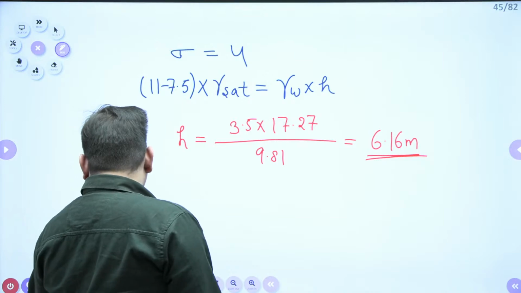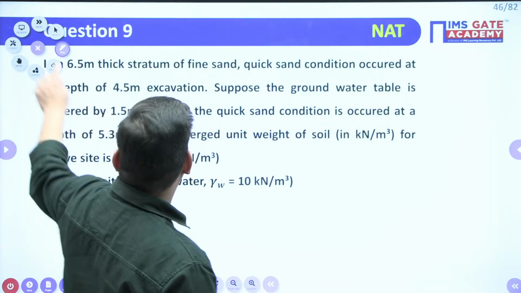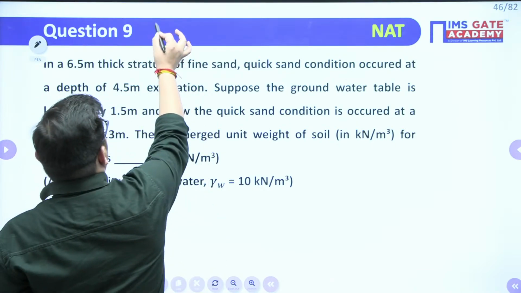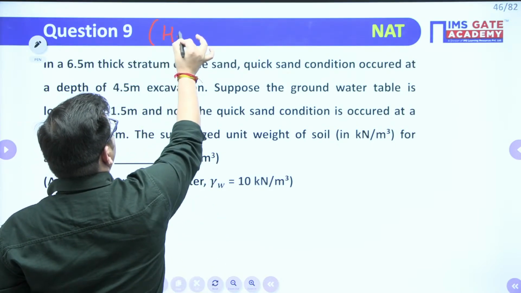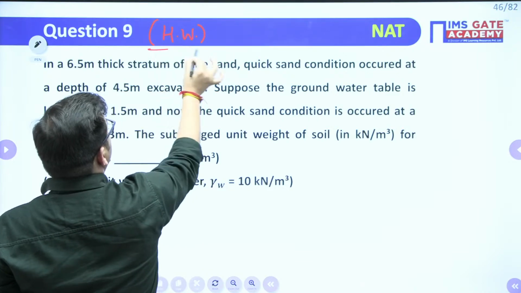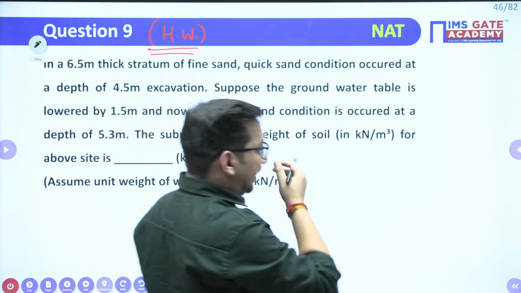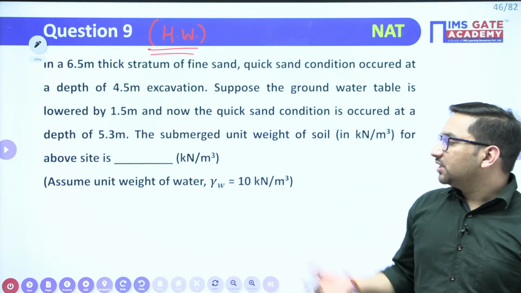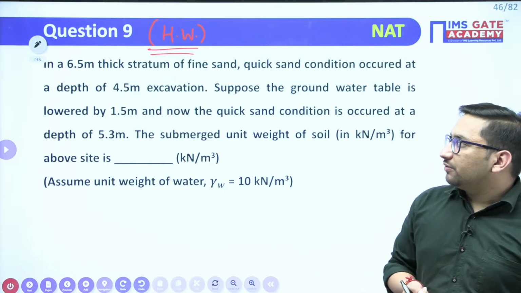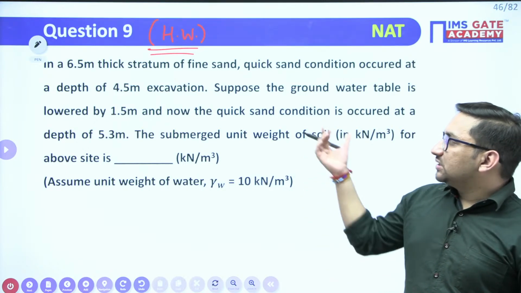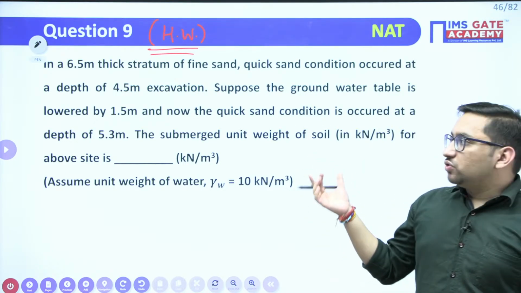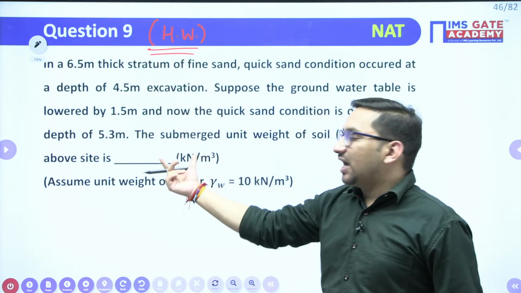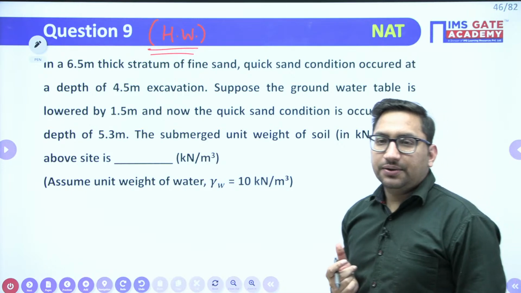Now, one more question for your homework based on the same concept. There is a good chance you are going to get a question from this concept, so I have added one more question based on the same concept of quicksand condition. You should also solve this question, mention the question number and mention the answer in the comment box, right?